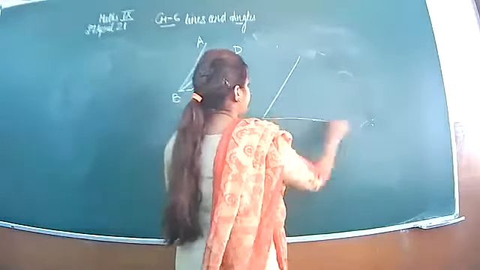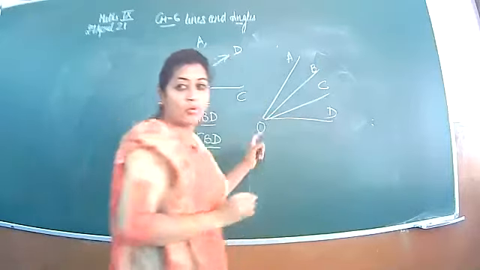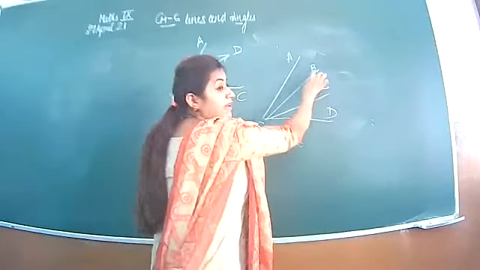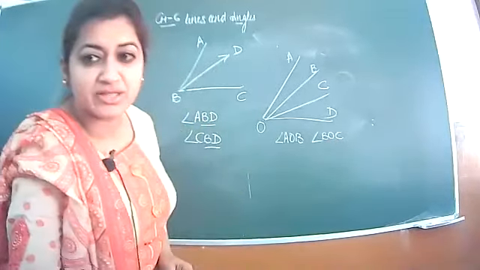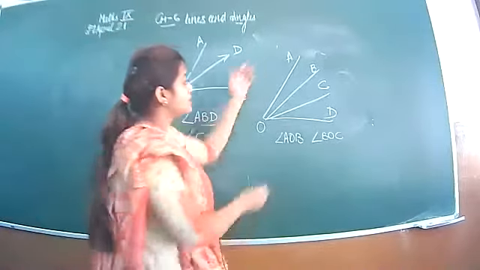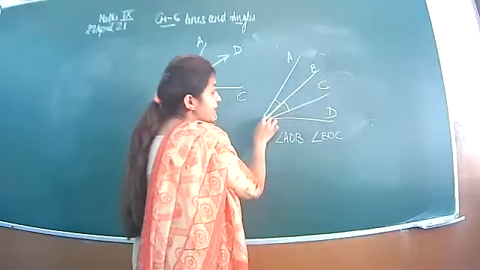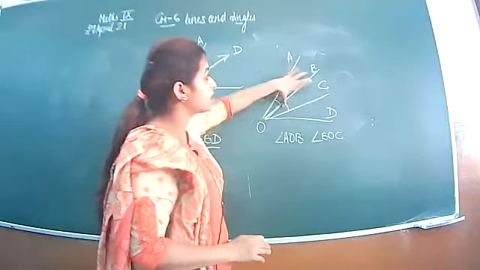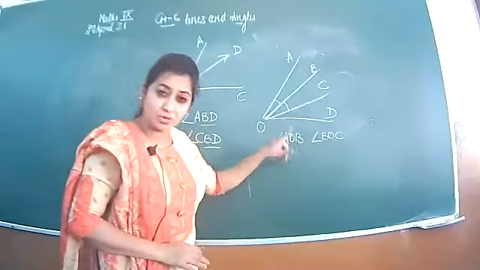If I draw A, B, C, D, and this is O. If I write AOB, first angle I am writing AOB and the other one is BOC. Are they adjacent, beta? Yes, they are adjacent, because AOB and BOC have the common arm OB, and the non-common arms OA and OC are on either side of the common arm. One is coming here, one is coming here, and O is the common vertex. So yes, they are adjacent.